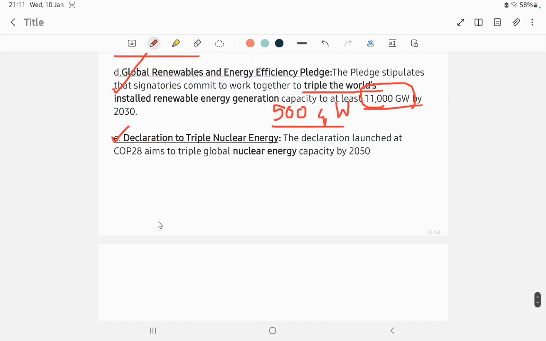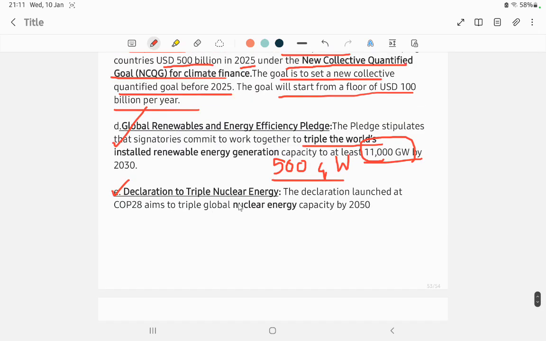And the last is the declaration to triple nuclear energy. The declaration launched at COP28 aims to triple global nuclear energy by 2050. So with this, COP28 has been explained.